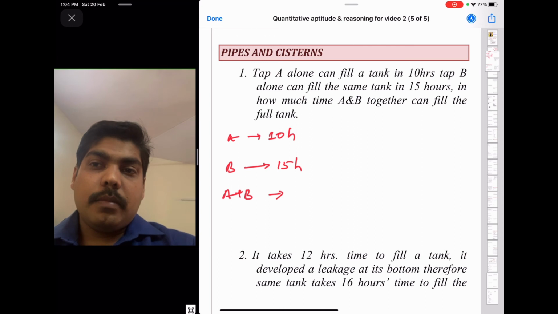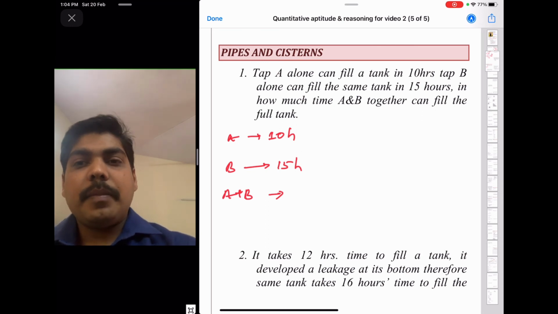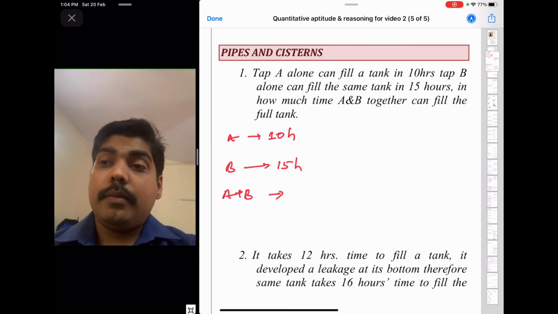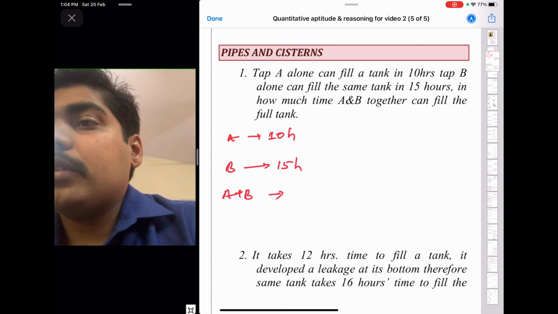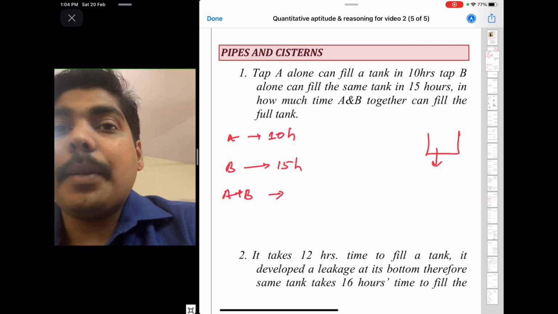Here you have to define the capacity of the tank. There is a tank, we don't know the capacity, so we have to define it.